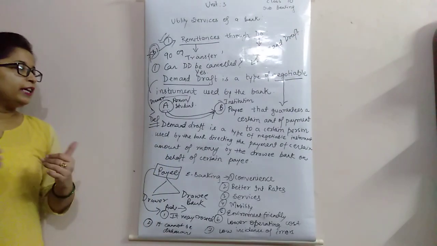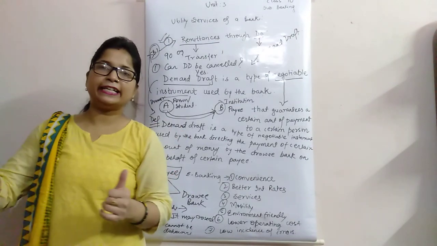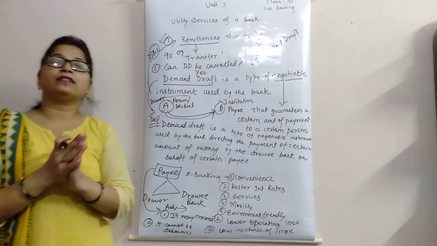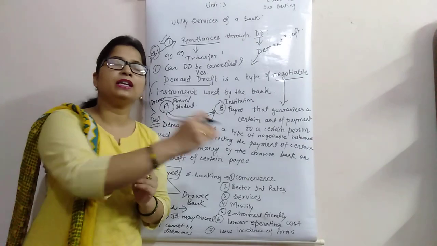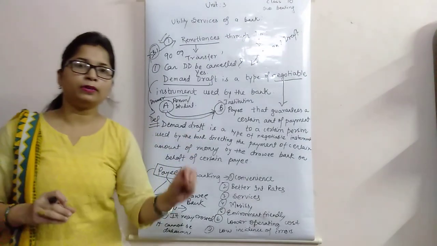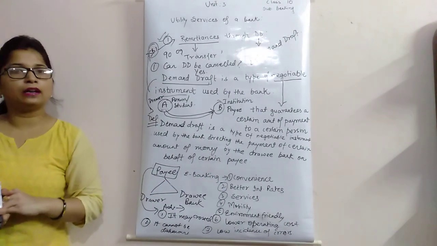Okay, now next we move to the topic that is e-banking. E-banking क्या है? In the process of facilitation of e-banking in the whole economy, RBI plays a pivotal role. Why? Because RBI directs the other banks to motivate the customers for having e-banking facilities in their accounts.